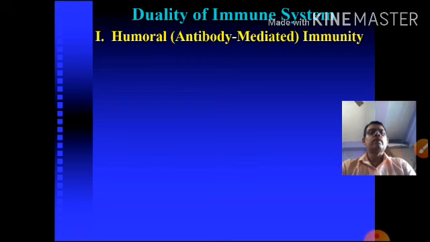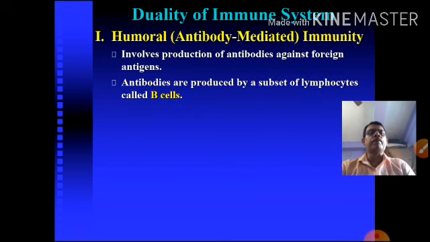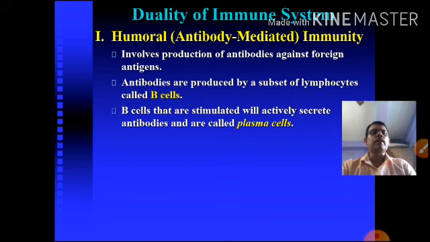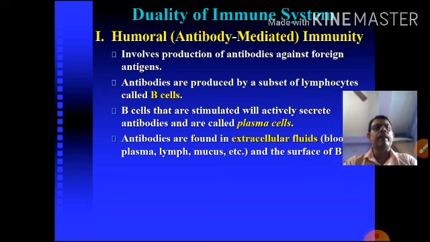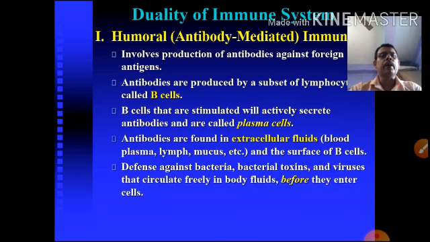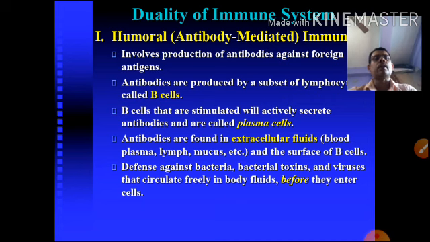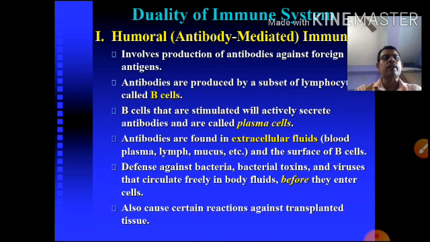Duality of the immune system. Duality of the immune system means, in the human system, the humoral antibody or B cell immunity involves the production of antibody against foreign substances, and the antibodies are produced by the B lymphocytes. The B cells are activated and present as plasma cells in extracellular fluid, blood plasma, and lymph, and also provide defense against bacterial toxins and viruses that circulate freely in the fluids before they enter the cell. They also cause certain reactions against transplanted tissue.